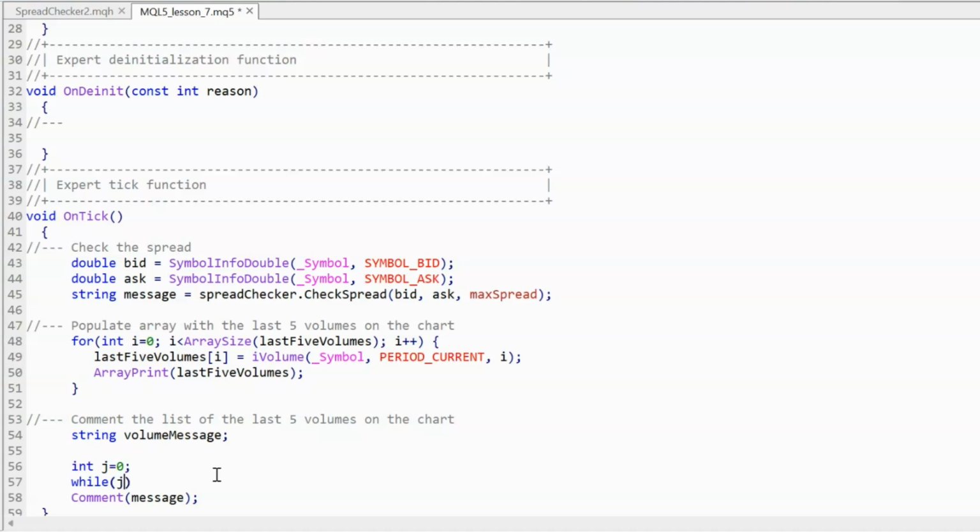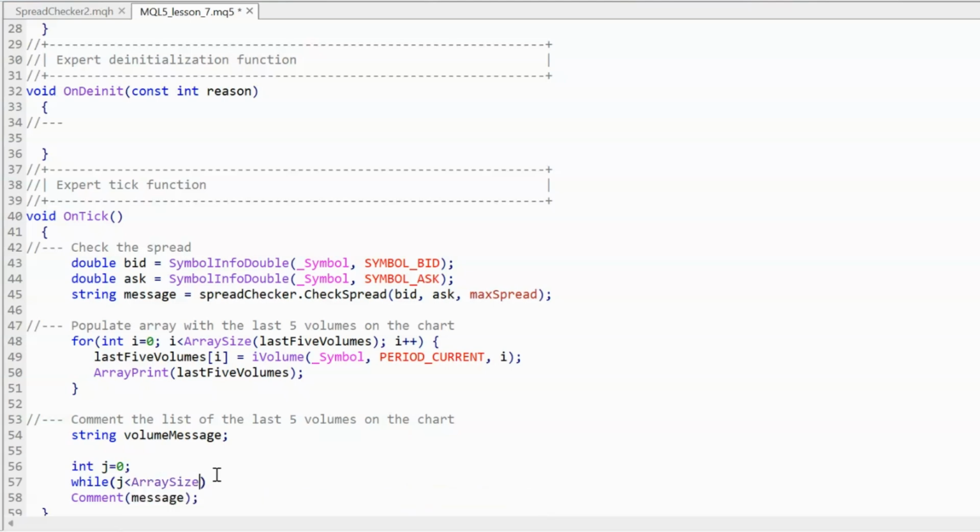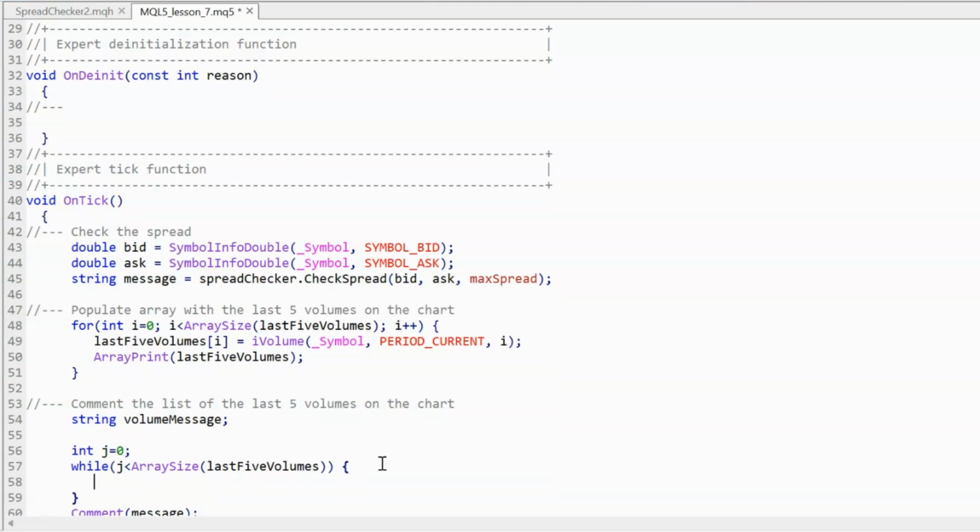So while j is less than the array size, so similar to what we did before. So while j is less than that of the last 5 volumes, we're going to execute the code between these curly brackets.